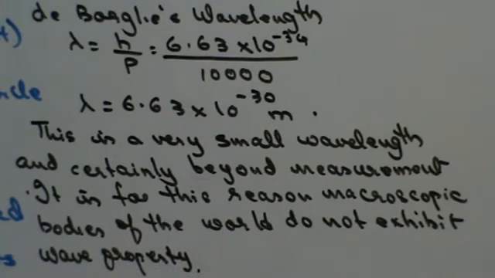Right? So we understand why macroscopic bodies do not exhibit wave properties. Now let us try to find out the relationship between de Broglie's wavelength and Bohr's atomic theory.